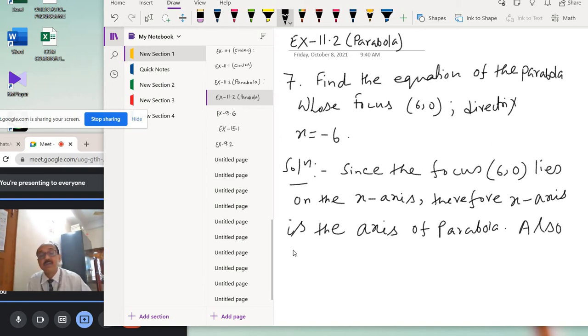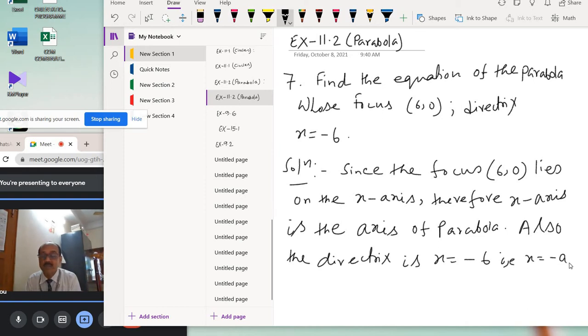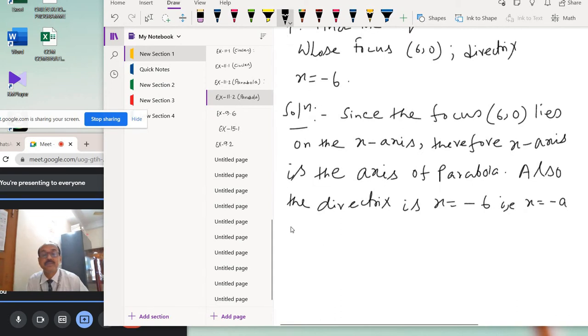Also, the directrix is x equal to minus 6, that is x equal to minus a. And the focus (6, 0) is given, that is (a, 0).